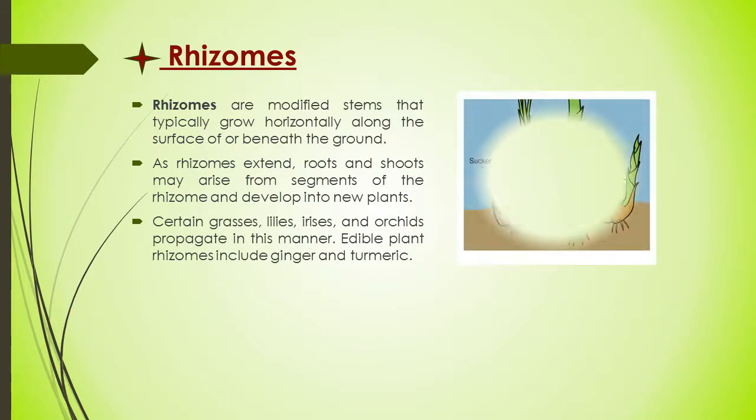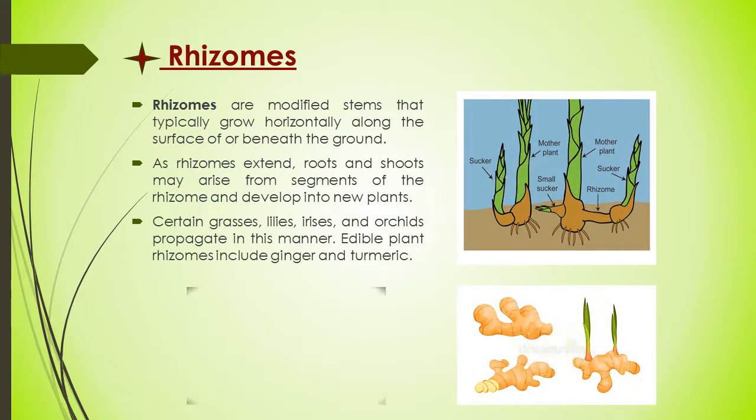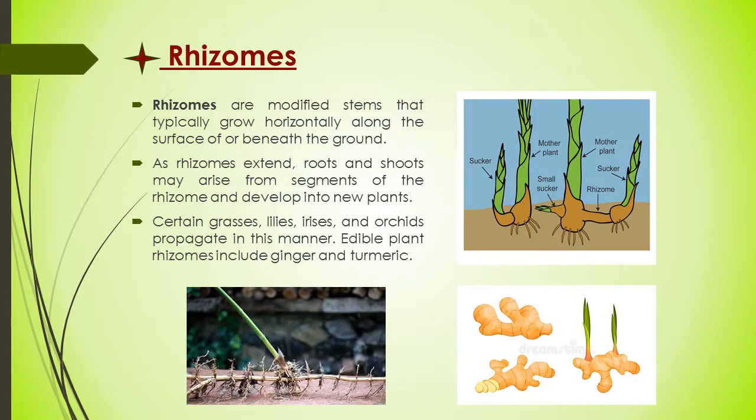In this picture you can observe a horizontal underground stem, that is called a rhizome. In the picture you can see a small sucker has developed, and this sucker can then develop into a new baby plant, and roots develop from the lower part of the rhizome.